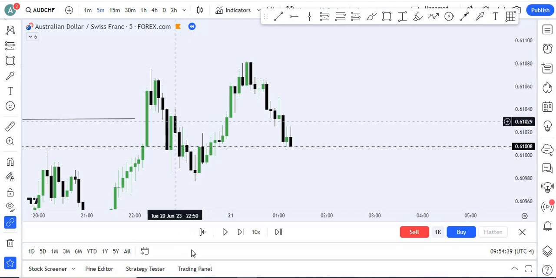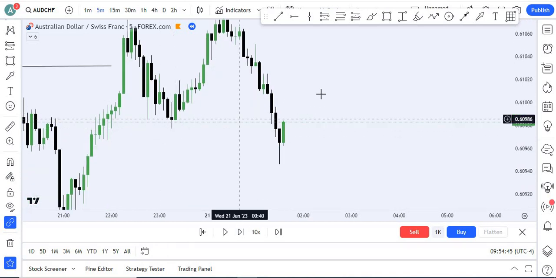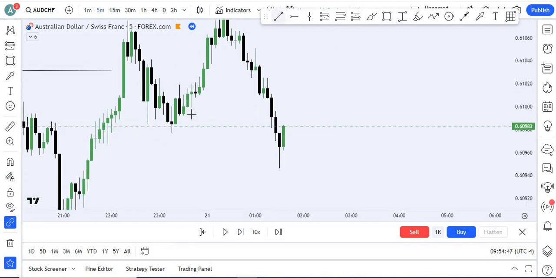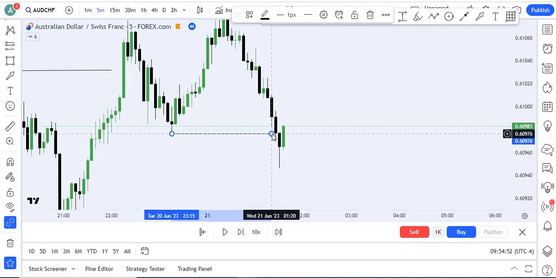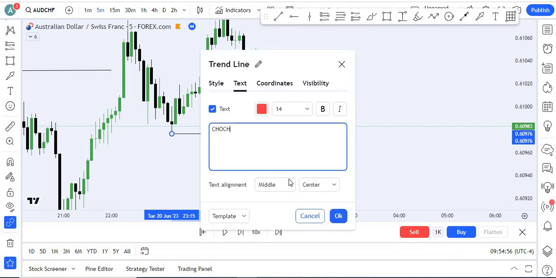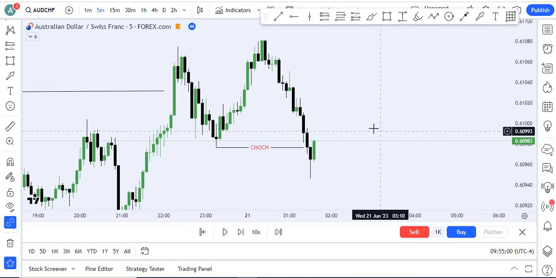Where is the low of the candle? This one. Okay, we break this. Okay, in short, on the smaller time frame this is called change of character. Okay, so we need now an inducement as per our plan.